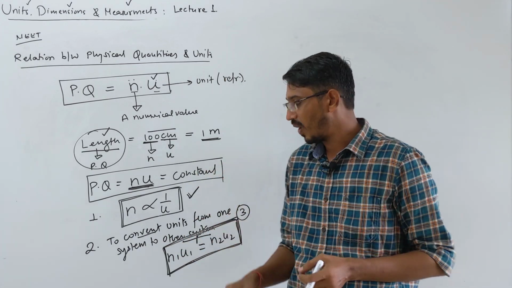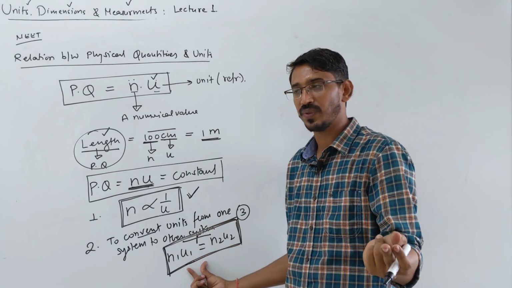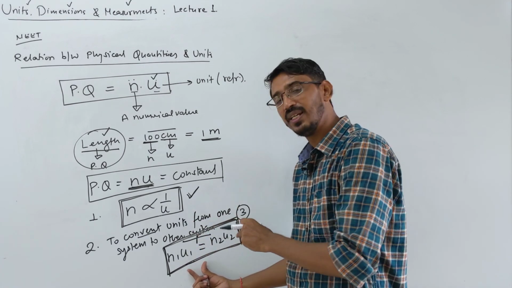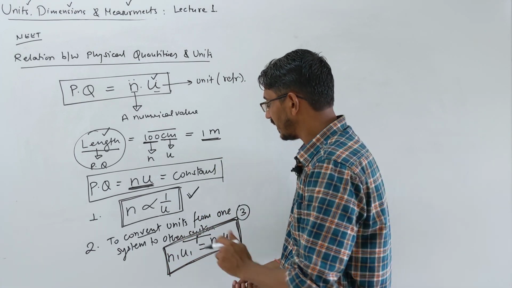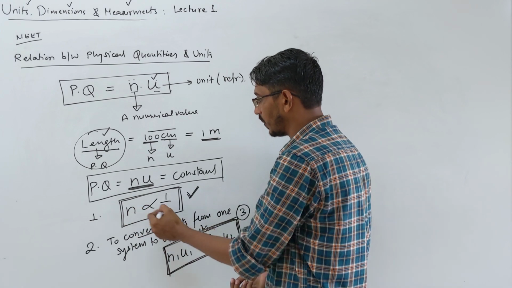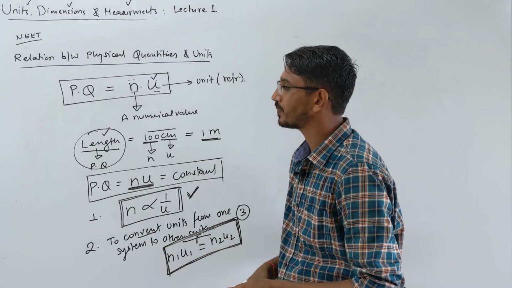Now let's talk about what questions they have asked about this. In total, they have asked three types of questions, and we will talk about them. These will be the three patterns they have asked on this formula, and I said this was asked directly: how n and u are related. So let's talk about this formula now.